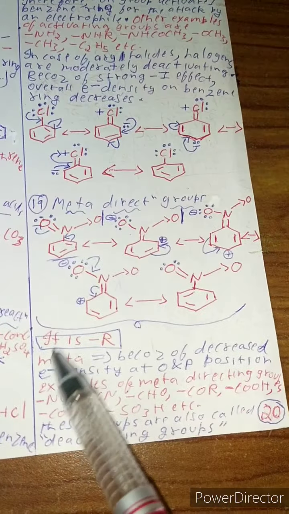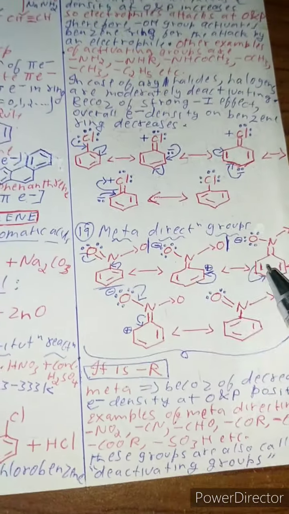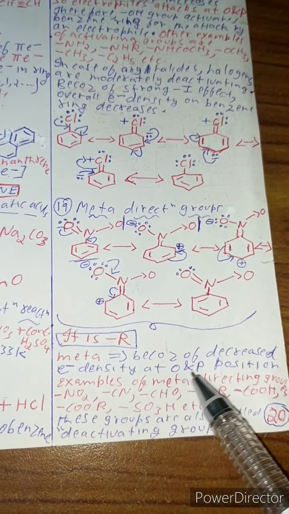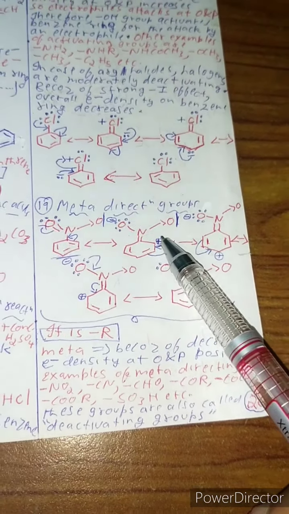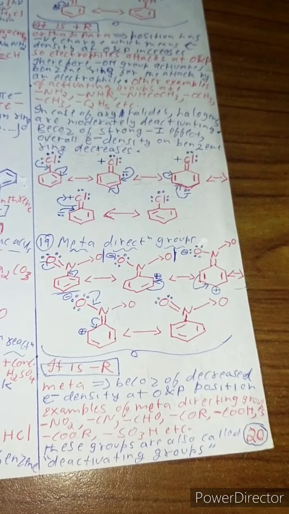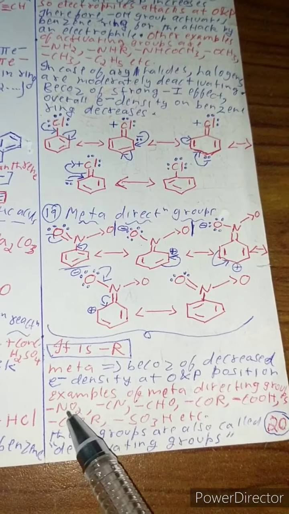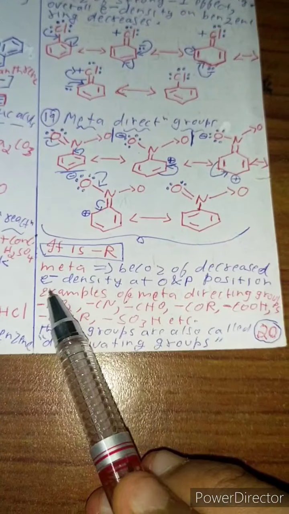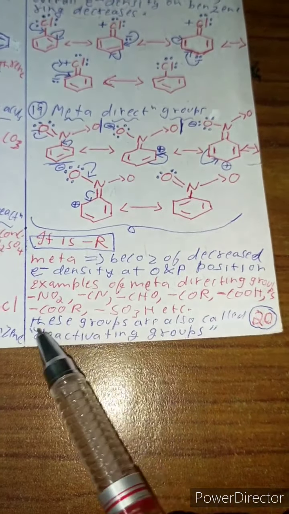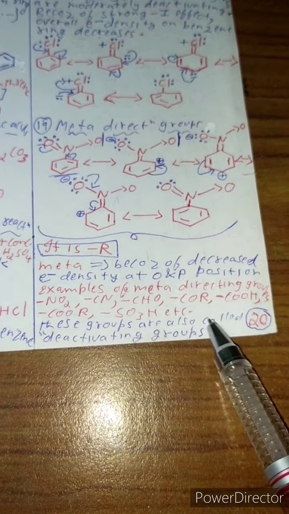Now meta directing groups: they show minus R. Why? If you see, the reaction involves pi electrons, so it is minus R. It is meta directing because of the decreased electron density at ortho and para. Here the positive charge travels only to ortho and para positions. It does not go to the meta position, which means that electron density at the meta position is relatively higher. So electrophiles attack at the meta position. Examples of meta directing groups are NO2, CN, CHO, COR, COOH, COOR, SO3H. These groups are also called deactivating groups.